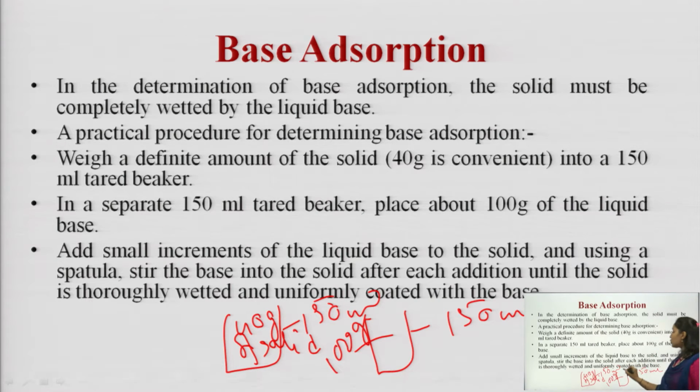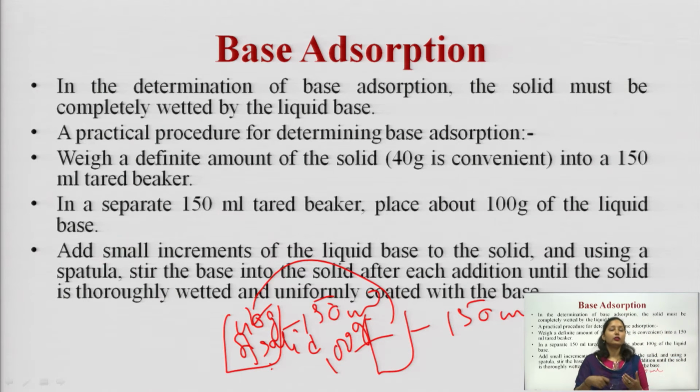Now we slowly incorporate this liquid base into the 150 ml tared beaker containing 40 gram of solid, and with the help of a spatula we mix the solid with the liquid. Add a small increment of the liquid base into the solid, and using a spatula stir the base into the solid after each addition, until the solid is thoroughly wetted and uniformly coated with the base.